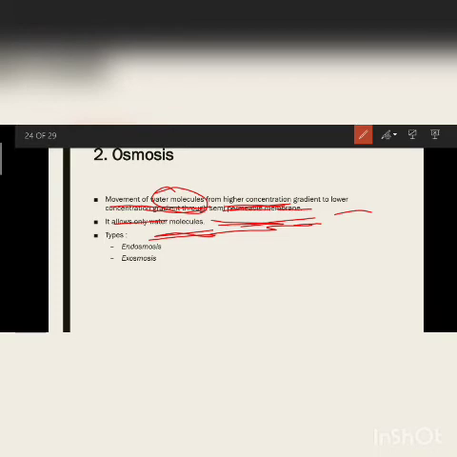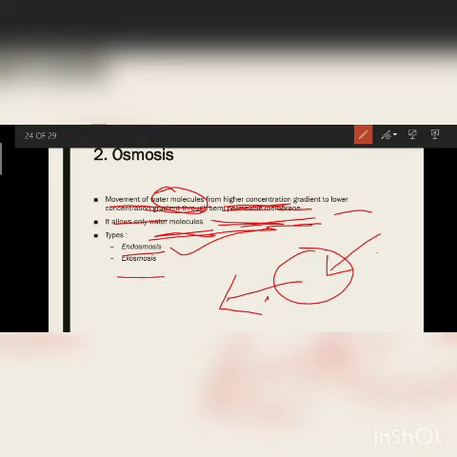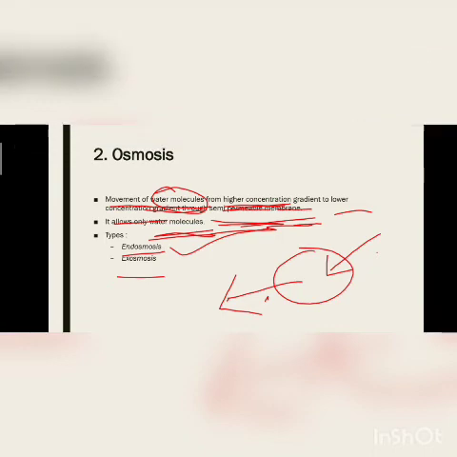Point to remember. So there are 2 types of osmosis: endoosmosis, when the water comes from outside to inside. Suppose this is a cell, when water molecules come from outside to inside, this is called endoosmosis. And when some water molecules go outside of the cell, this is called exoosmosis. So these are the 2 types of osmosis which take place in all types of living cells.